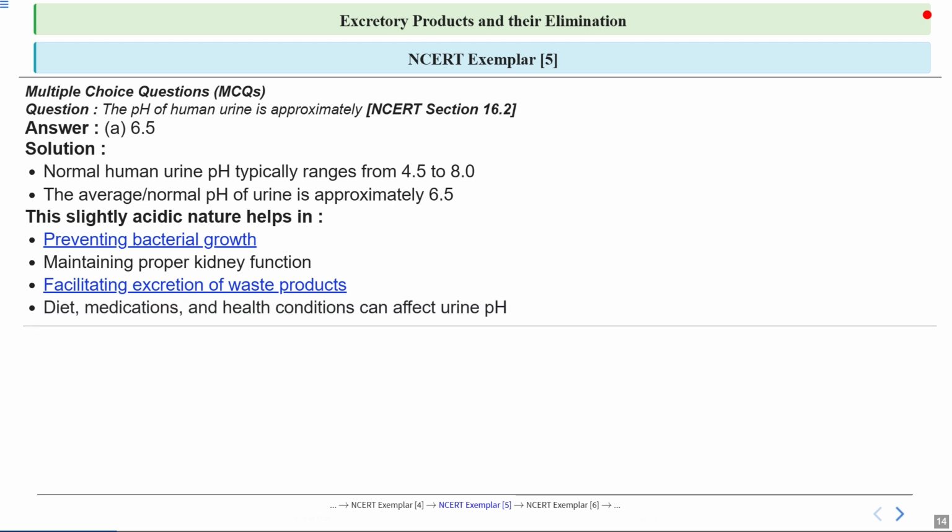Finally, it's important to note that factors like diet, medications, and health conditions can also affect urine pH. This variability highlights the dynamic nature of our body's excretory system. So, I have to keep these factors in mind.